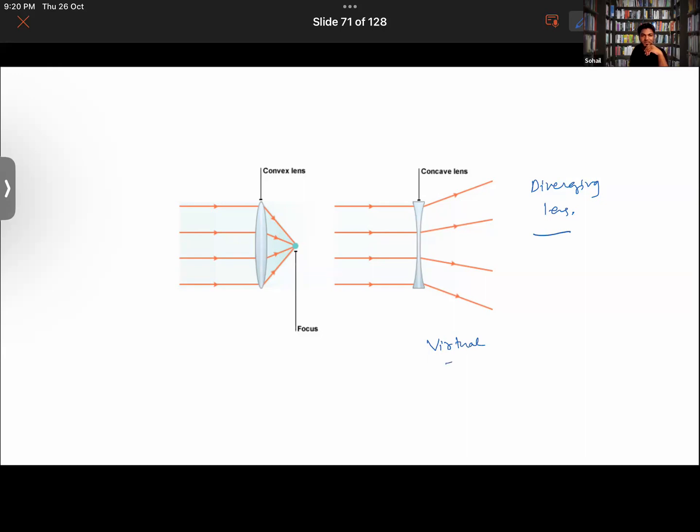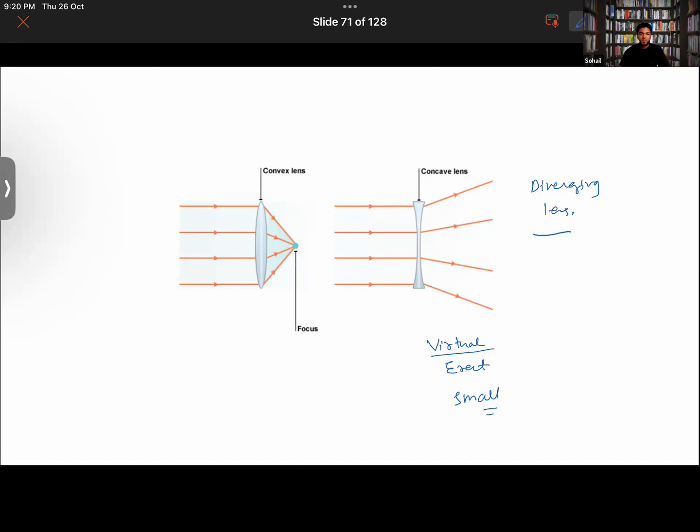The image is formed behind the lens. Obviously, if it is virtual, it will be formed behind the mirror, behind the lens. It is also small, or diminished. Diminished or small, same thing.